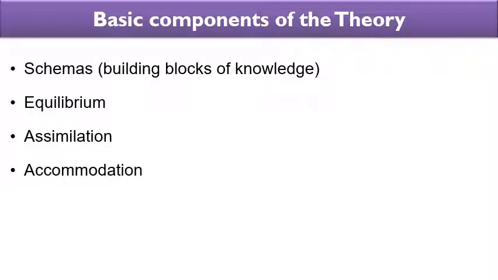Before we move into the stages exactly, the basic components of this theory must be understood. Those components are: one is schemas. In other words, we can say these are the building blocks of knowledge or cognition. Second is equilibrium. Third one is assimilation, and fourth one is accommodation. Once the child passes through all these, then we can say that the gaining of insight or knowledge or cognition is successful, right? Let us see one by one.